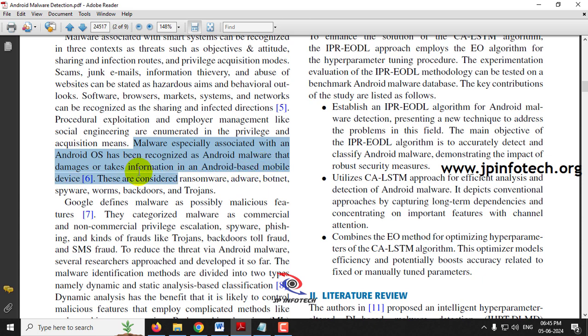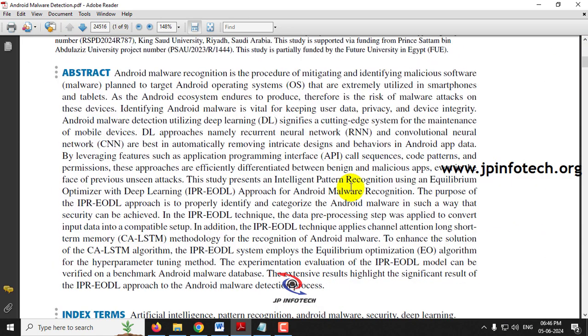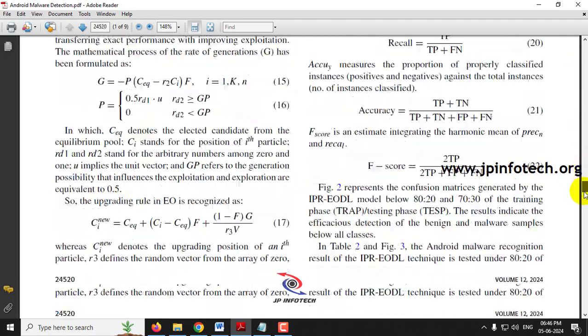These are considered like ransomware, adware, botnet, spyware, worms, backdoors and trojans, etc. In this base paper, the authors have developed Android malware detection using intelligent pattern recognition, particularly using an equilibrium optimizer with a deep learning approach. But kindly note that we are not going to use the same as mentioned in the base paper.